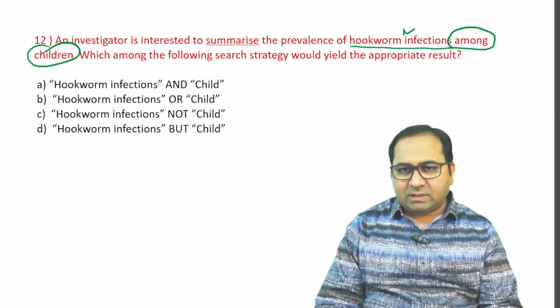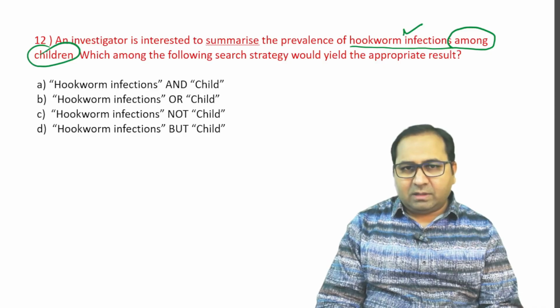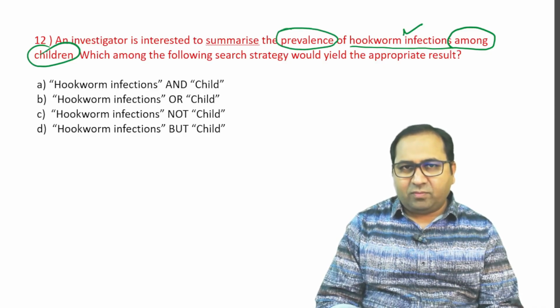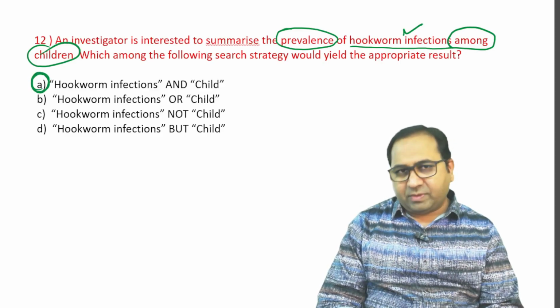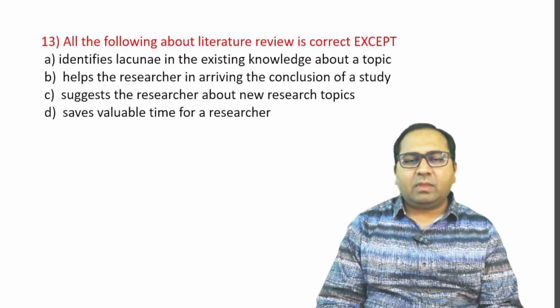Because hookworm infections are already there in the children, they are looking at the prevalence of hookworm in the children. So therefore it is hookworm and children. So option A should be the answer for this question. Next question.